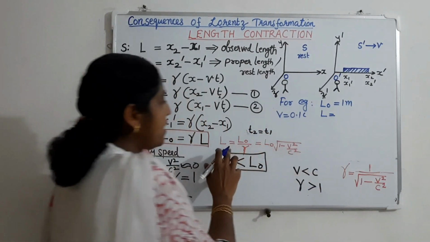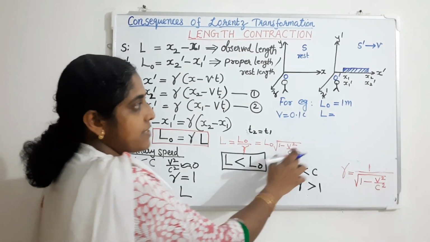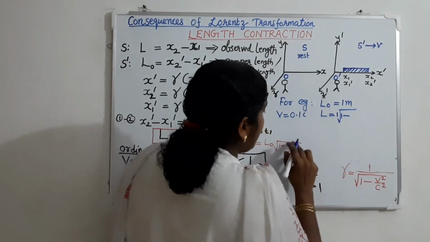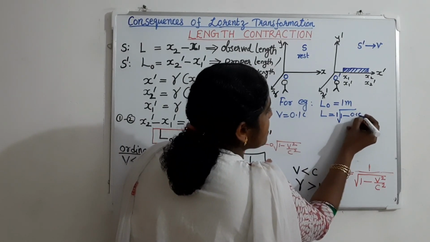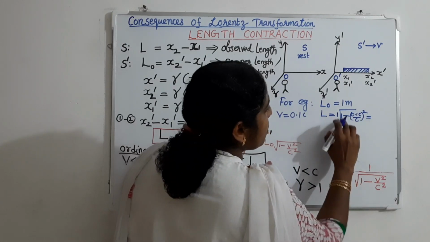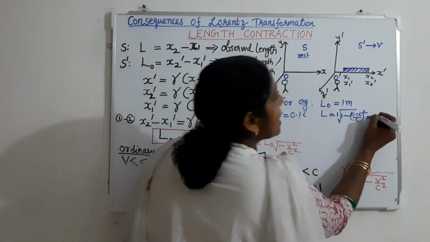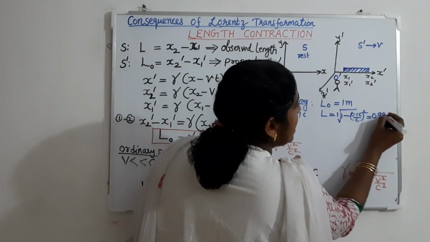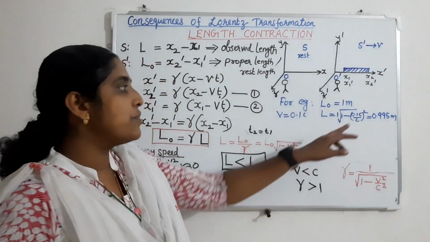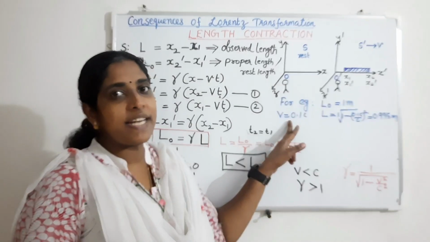Observed length L is equal to L0 into root of 1 minus v square by c square, that is 1 into root of 1 minus (0.1 c by c) square. That means it is equal to root of 1 minus 0.01, and on calculating we get 0.995 meter. So the 1 meter scale is observed to be 0.995 meter if the speed is 0.1 c.